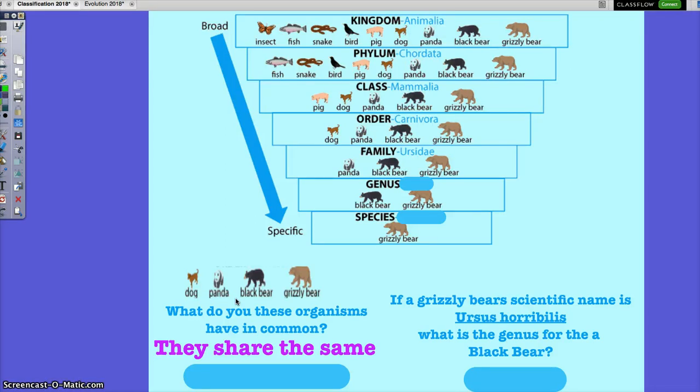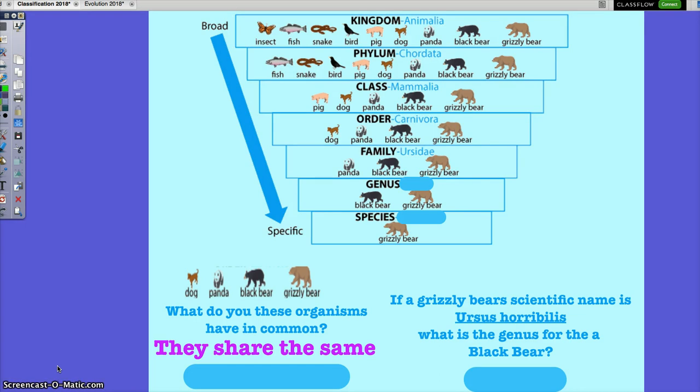Okay, I'm going to rephrase the question. If you look at that diagram and I give you those organisms, what can you tell me that those organisms share or have in common? Based on that diagram, not on what you're guessing. Let me say this again. You're looking at that diagram and I'm asking you, what do those organisms have in common?